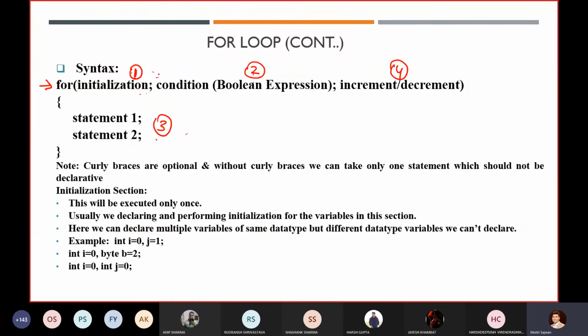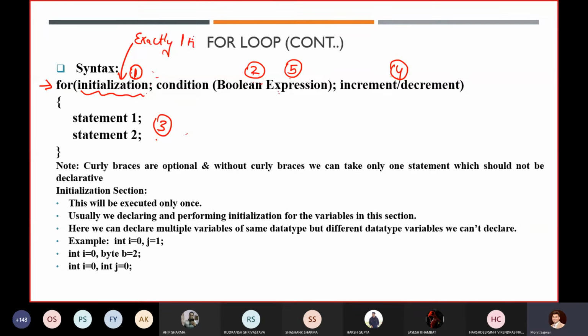Always remember, it's not that it goes 1, 2, then increment or decrement, and then goes directly to the statement. First it initializes the value, then goes to the Boolean expression, then to whatever statements you have inside your for loop, then to your increment or decrement statement. After that, always remember, it goes back to the condition. The initialization step will be executed exactly one time.